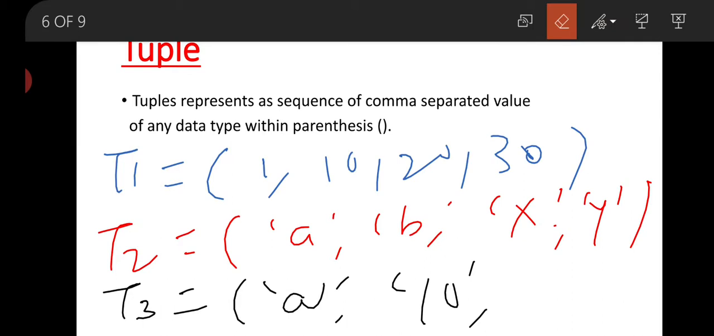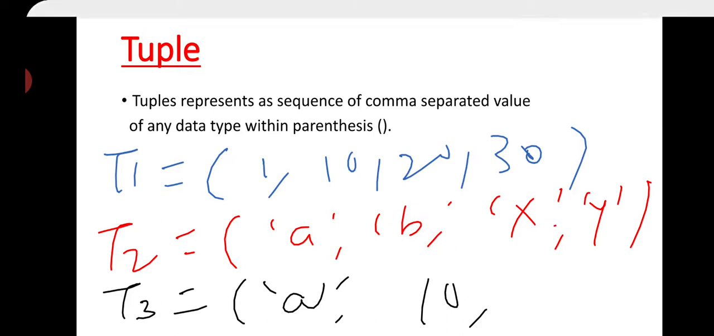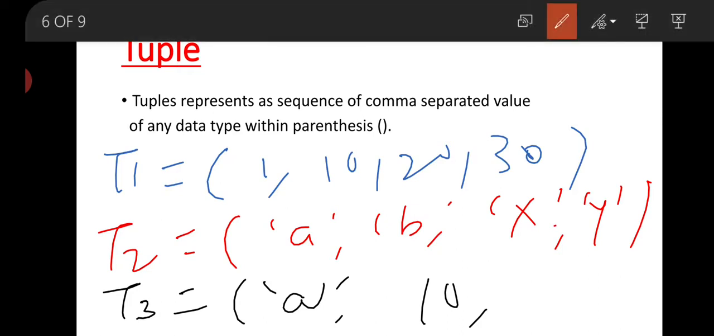Now this will represent an error if we quote the 10, because then 10 will be a string type of value and not remain an integer. So that's why we are not going to enclose it in single quote or double quote, and X or Y. This is your tuple. The basic difference between tuples and lists is that a tuple is of immutable type. That is, a tuple cannot be changed.